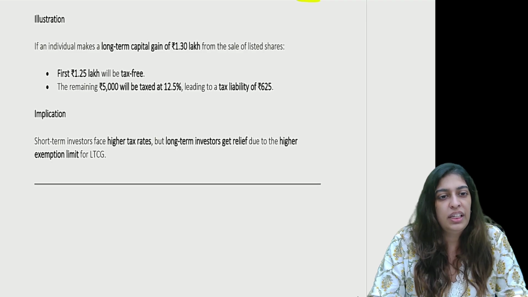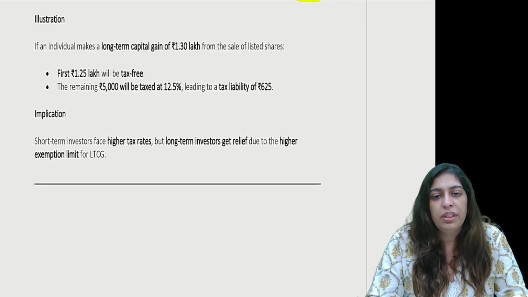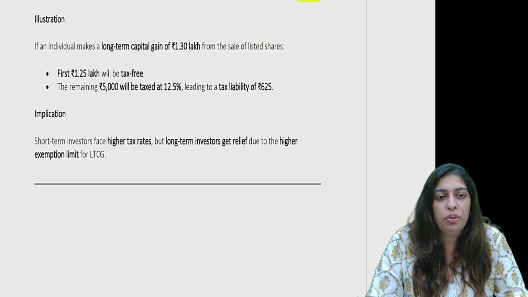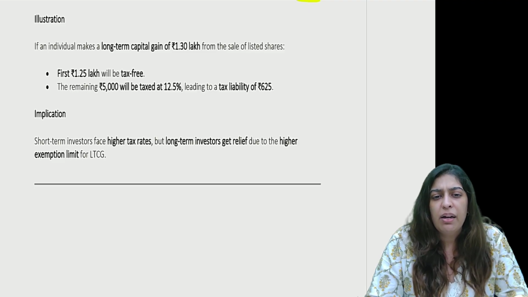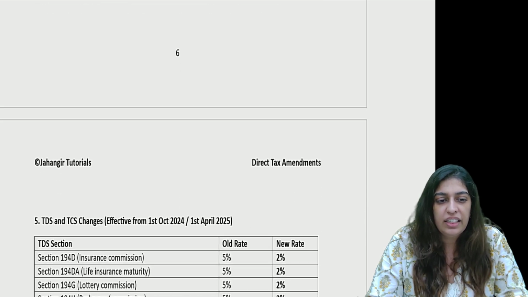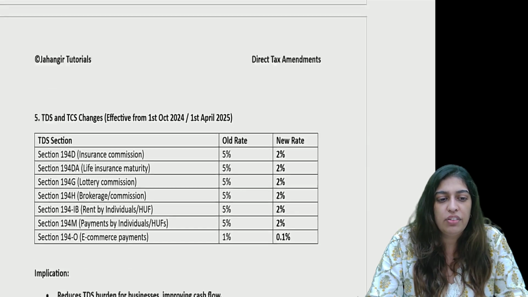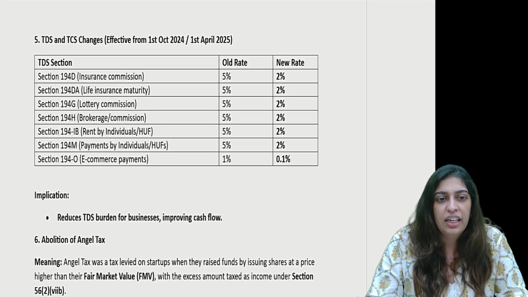Okay, let's go through this illustration. If an individual makes a long-term capital gain of 1.3 lakhs from the sale of listed shares, the first 1.25 lakhs will be tax-free. The remaining 5,000 will be taxed at 12.5%. That is, the applicable tax liability is only 625. Short-term investors face high tax rates. Long-term investors get relief due to the higher tax exemption limit for LTCG. Fair? So these are your changes in the 5 heads of income. Let's go to your TDS and TCS changes.